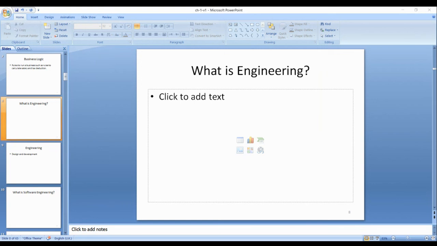Like, for example, we have mechanical engineering and mechanical diploma. Electrical engineering, electrical diploma. Computer engineering, computer diploma. Civil engineering, civil diploma. Architectural engineering, architectural diploma. So how are they different in terms of knowledge? What do they study differently? Okay, diploma is less than the engineering, less knowledge. What is the difference in the knowledge?